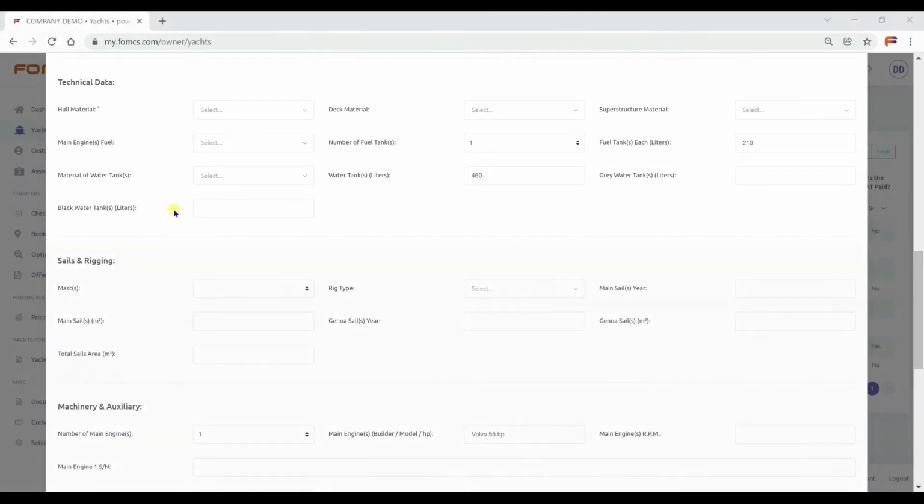Technical data. Select the hull material from the list. Deck material, if you have the information. Superstructure material information is not obligatory to enter. Main engine fuel. Fuel, fresh, black and gray tanks details.